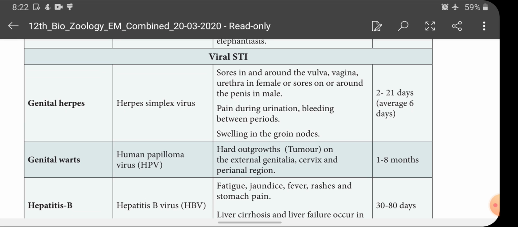Now we are going to enter the viral sexually transmitted infections. Genital herpes is a disease caused by the herpes simplex virus.